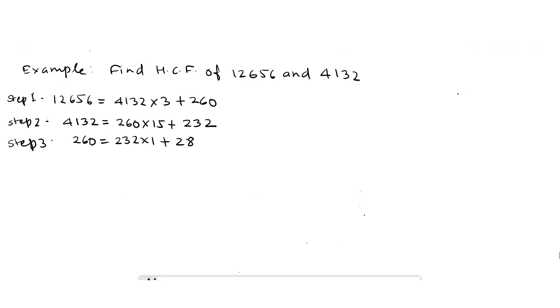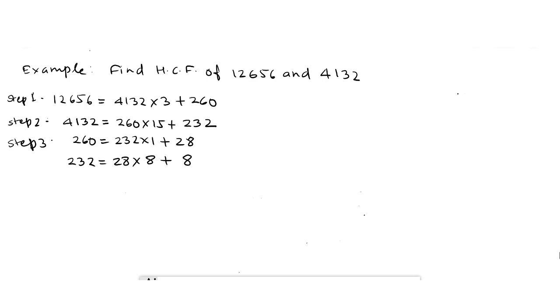Here quotient is 1 and remainder is 28. Now again remainder is not 0. So we continue this process for 232 and 28. 232 equal to 28 multiplied by 8 plus 8.